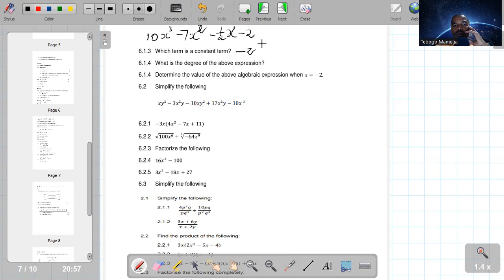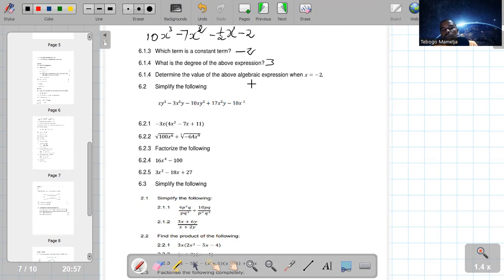So the degree will be the highest exponent, which is 3. So now I know that a degree is the highest exponent of an expression.